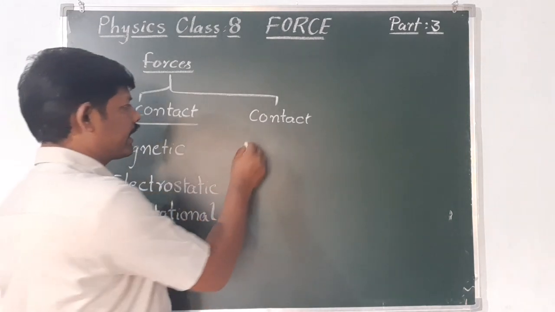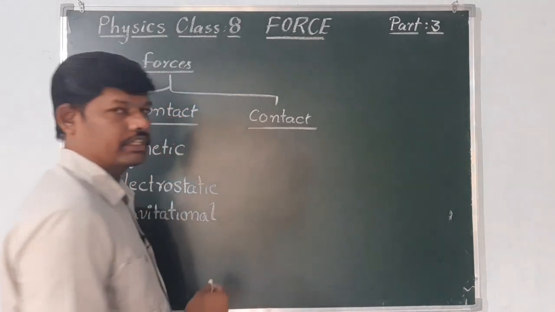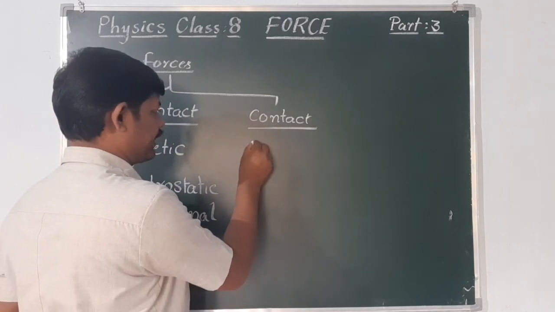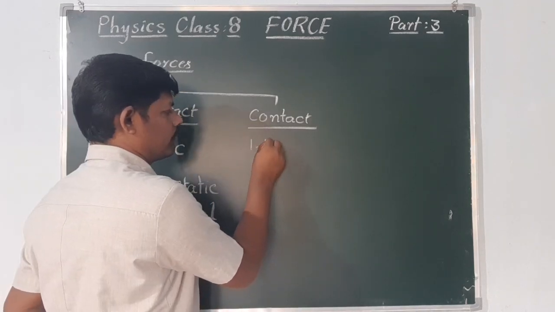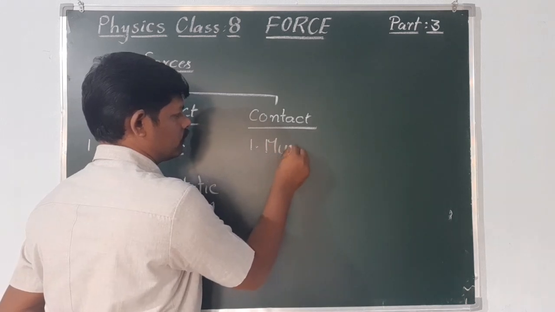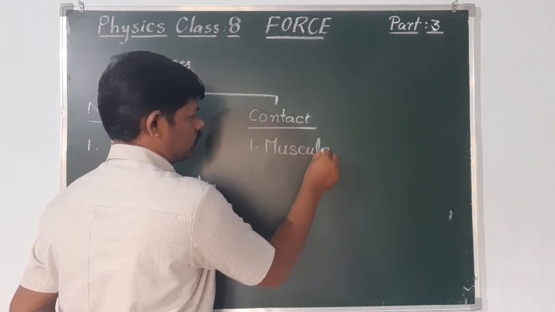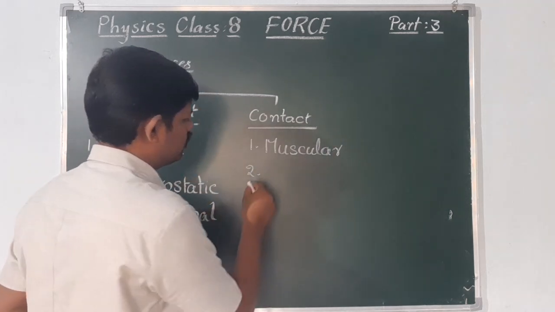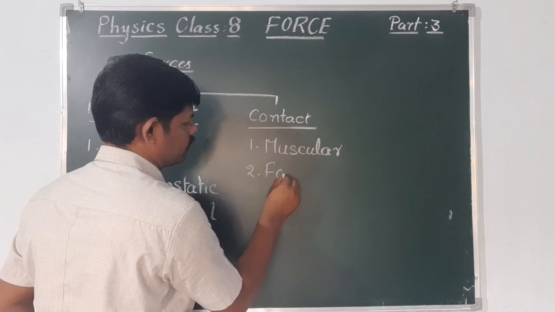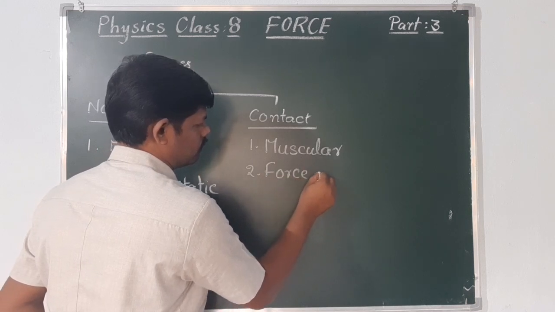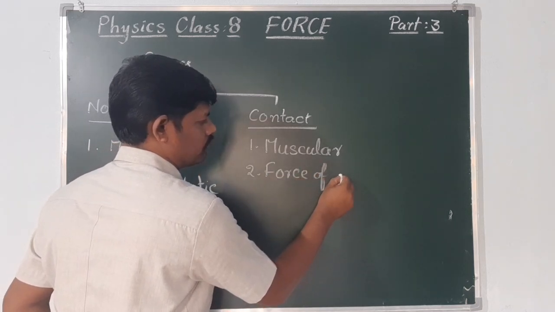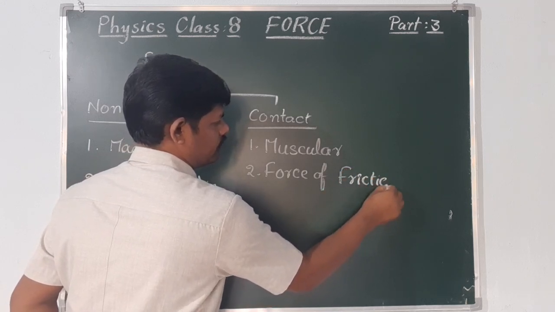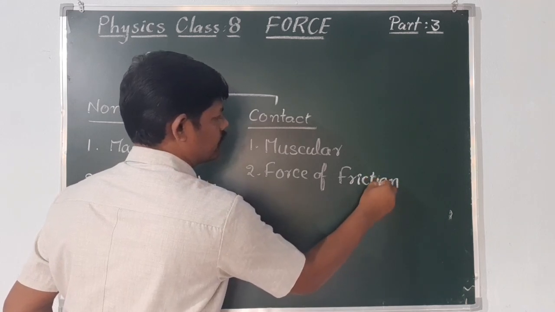On the other side, contact forces. Contact forces also have different types. First one, muscular force, and second one, force of friction, you can simply remember it like friction.